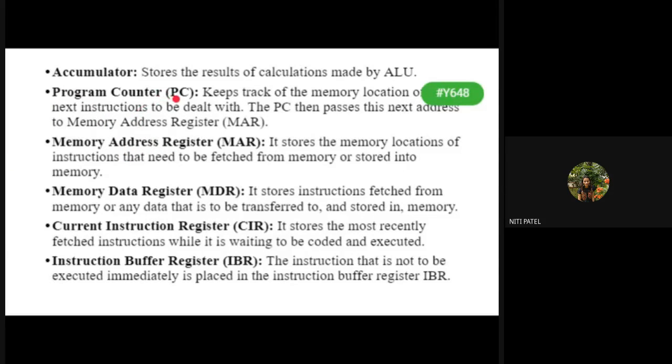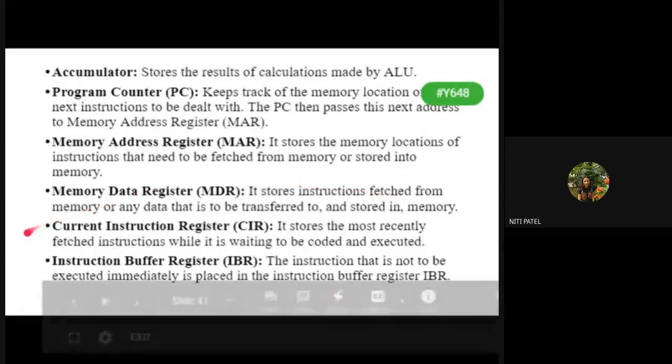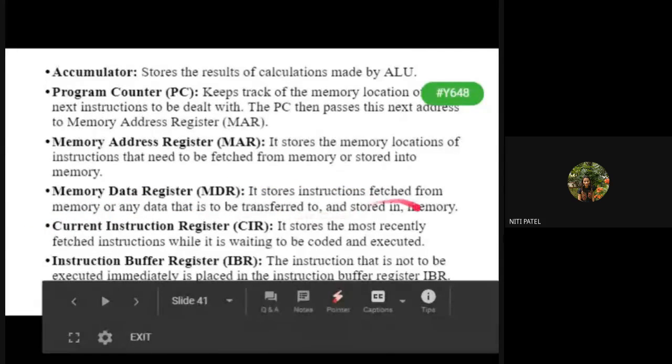So what is the program counter pointing to? int b is equal to 3. But at which location is int b is equal to 3? 0000. Who will tell that location? The memory address register will tell the location. Okay, so this is pointing to the instruction. This is telling that the instruction is at this particular address. But the data at that address, b is equal to 3, where is it stored? It is stored in your memory data register. So it stores the instruction fetched from the memory or any data to be transferred to the memory.